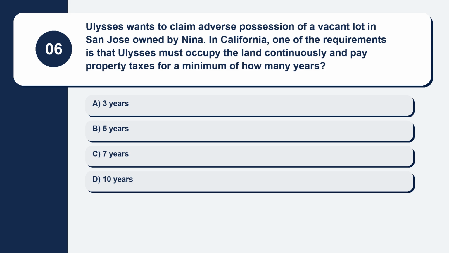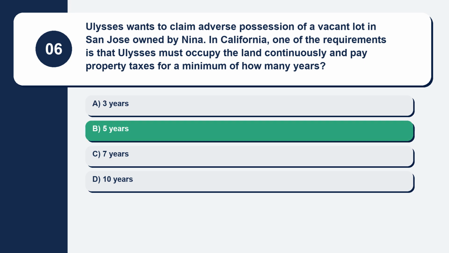Question 6. Ulysses wants to claim adverse possession of a vacant lot in San Jose owned by Nina. In California, one of the requirements is that Ulysses must occupy the land continuously and pay property taxes for a minimum of how many years? Here are your options. Option A, 3 years. Option B, 5 years. Option C, 7 years. Option D, 10 years. The correct answer is option B, 5 years.